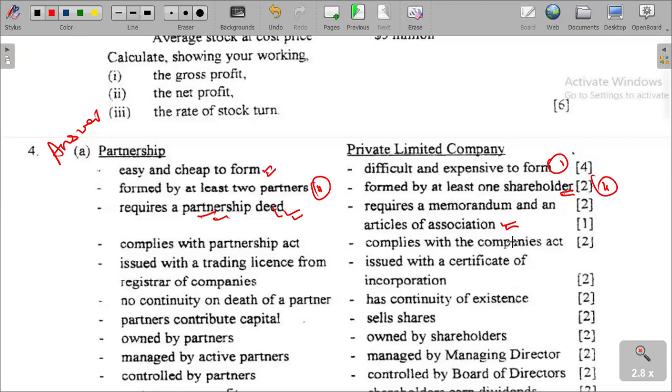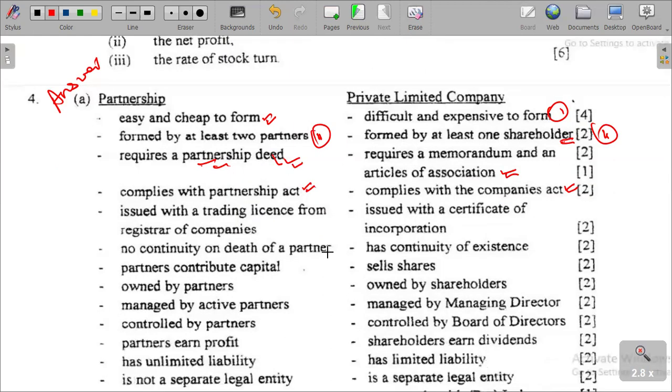A partnership complies with the Partnership Act, and then this one, we're saying it complies with what? With the Companies Act. A partnership and a private limited company, their level of comparison is not the same. A partnership is run through the jurisdiction of the Partnership Act, whereas a private limited company is run through the Companies Act, and then issued with a trading license from the Registrar of Companies.